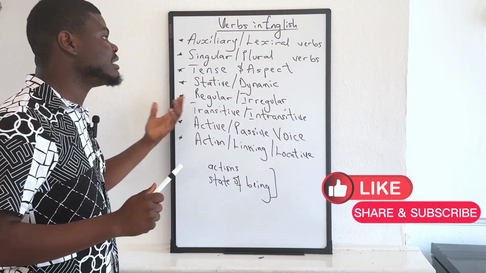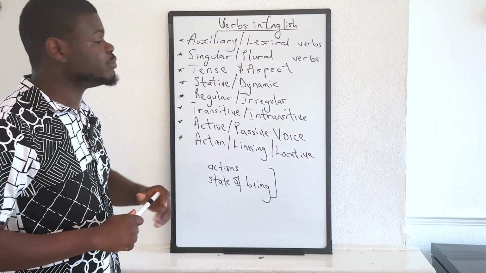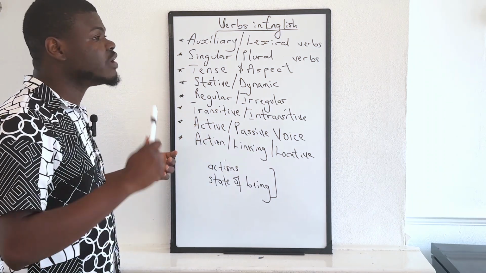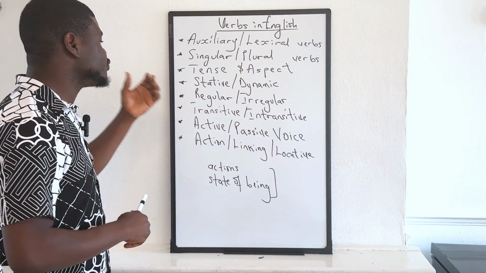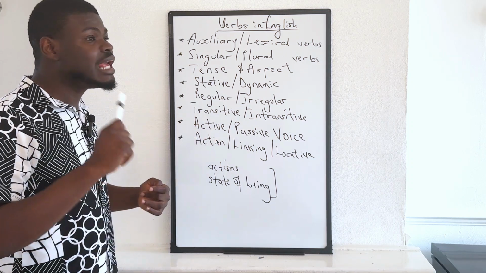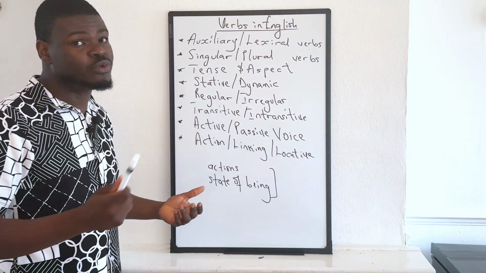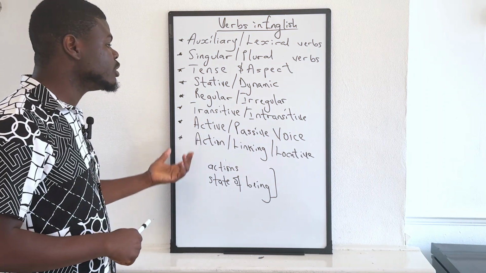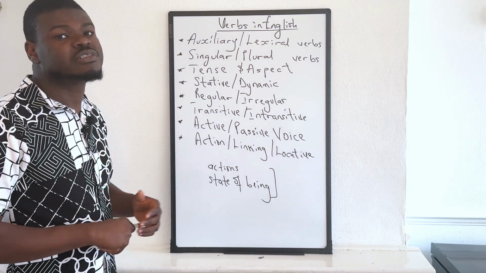We will talk about tense, which is a very wide topic on its own, and aspect. We will talk about stative and dynamic verbs, regular and irregular verbs, transitive and intransitive verbs, active or passive voice, and then action or linking or locative verbs.